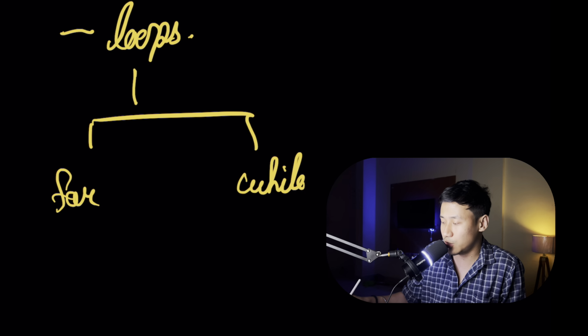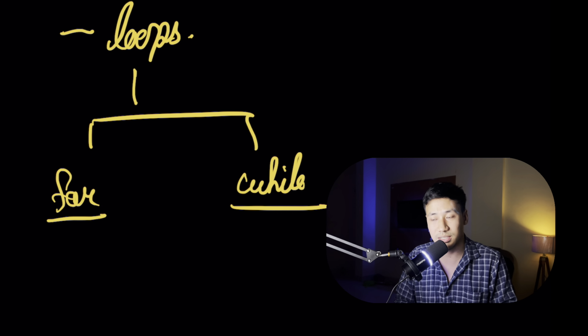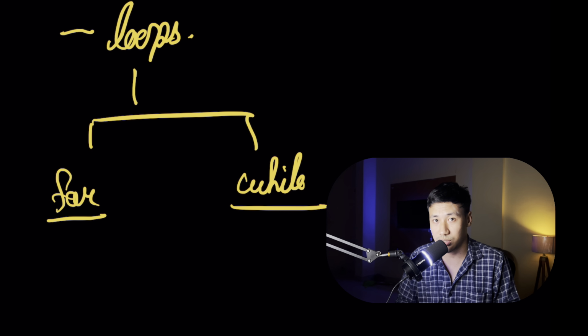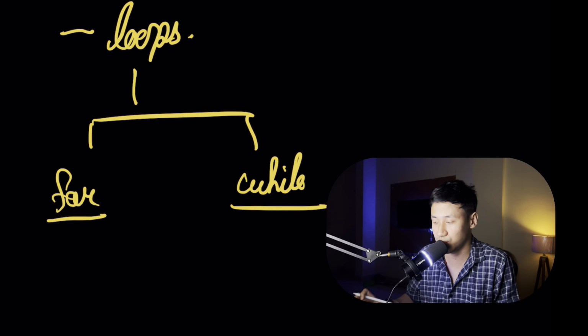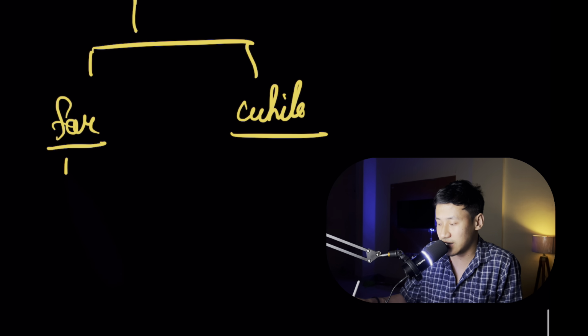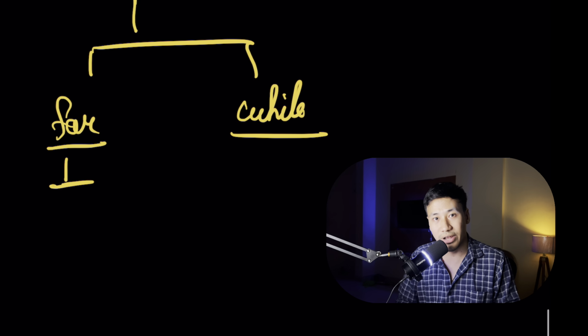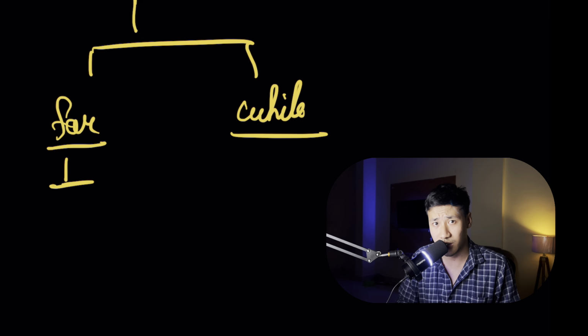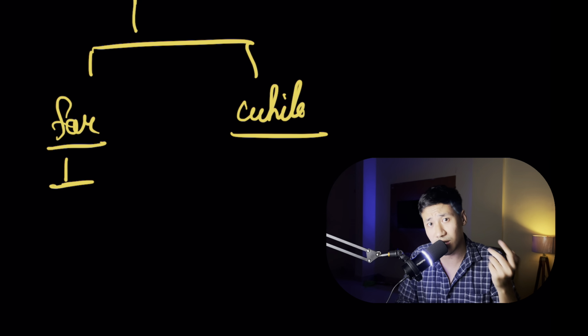Again, there's a small twist that not everyone understands: when to use a for loop and when to use a while loop. A lot of people are confused. They just use whichever they want. Again, there is a pattern that you need to understand. So for the for loop, I'll give you an example. Whenever you know how many times to run anything, let's say you are running a marathon and you know exactly how many kilometers you need to run, let's say 10 kilometers, so you are prepared for how many times you need to run. At that time you can use a for loop.